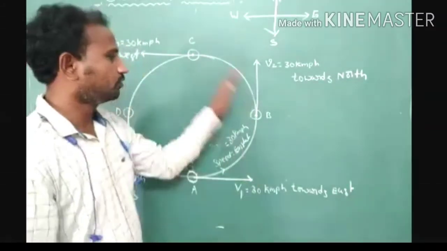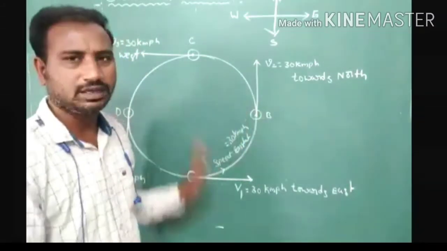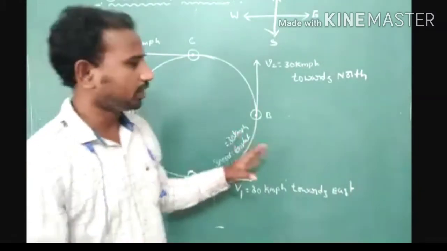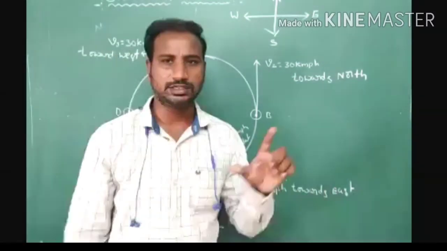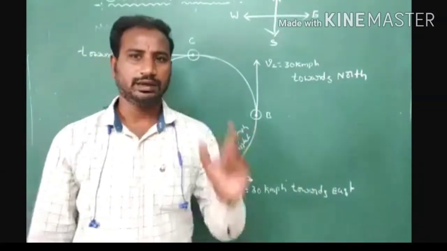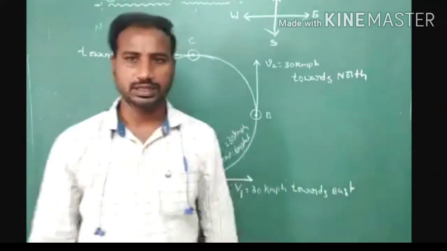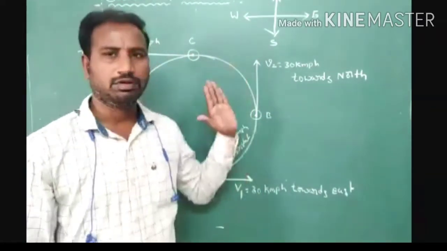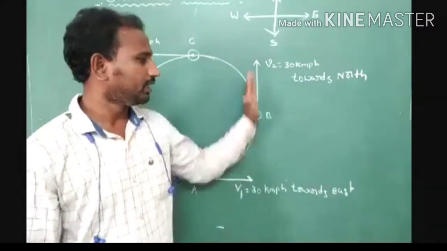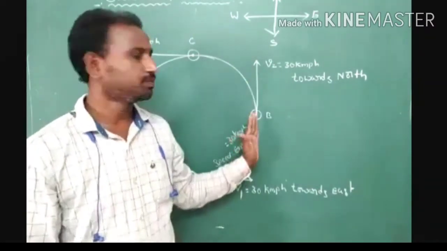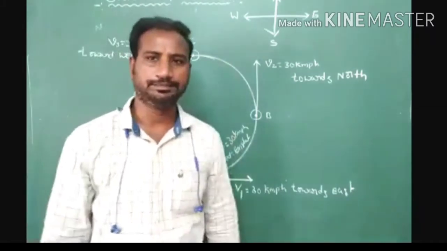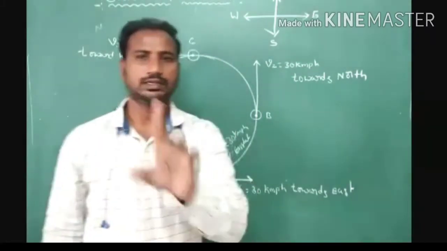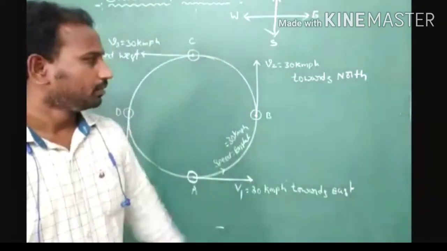Okay, so here we can consider 4 observation points A, B, C, D. At these observation points, we can calculate speed and the magnitude of velocity. Magnitude of speed and magnitude of velocity is same. But direction of velocity, we have to represent tangent to the circular path, and direction of speed along the curved path. Okay, we have to consider one more point.